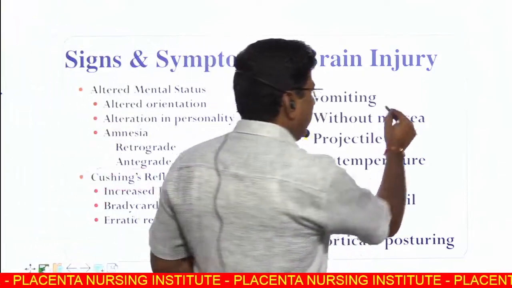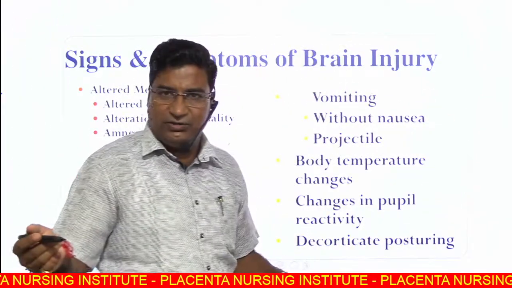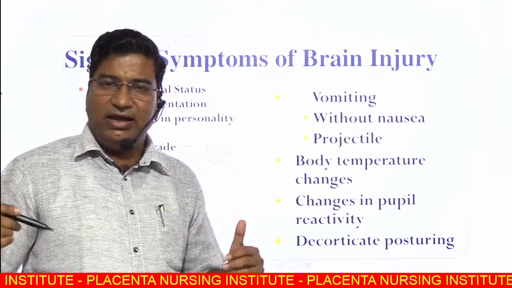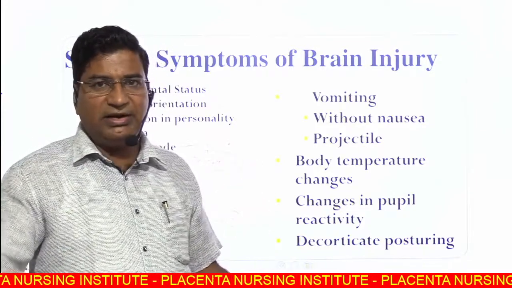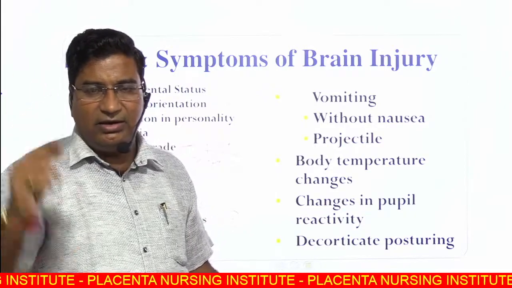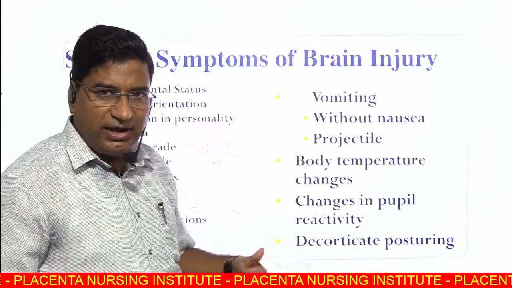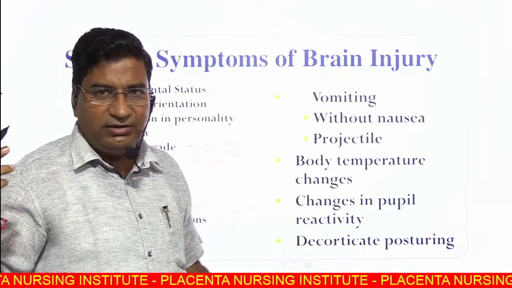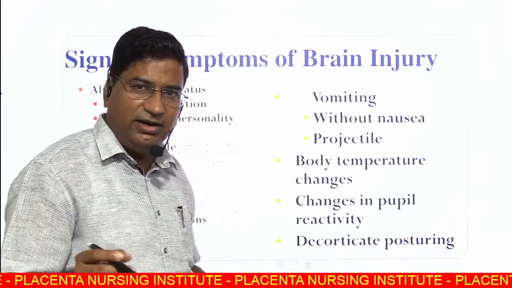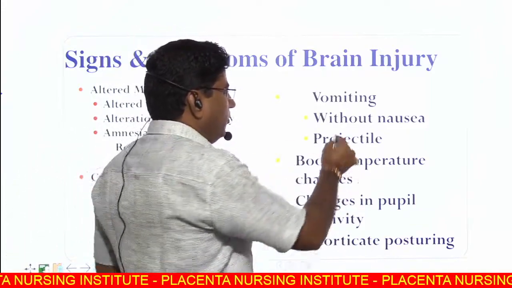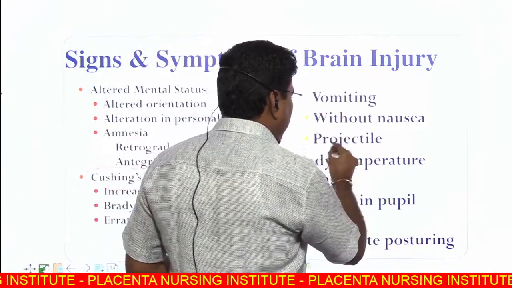Then vomiting. Why vomiting? When ICP is raised, the patient may vomit to compensate for the increased ICP. So the patient is tachypneic, hyperventilates, and CO2 is washed out. The brain ICP is transiently decreased. So vomiting. Vomiting may be without nausea and projectile.